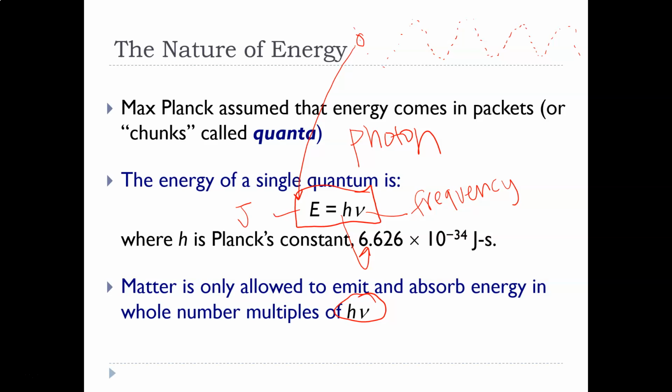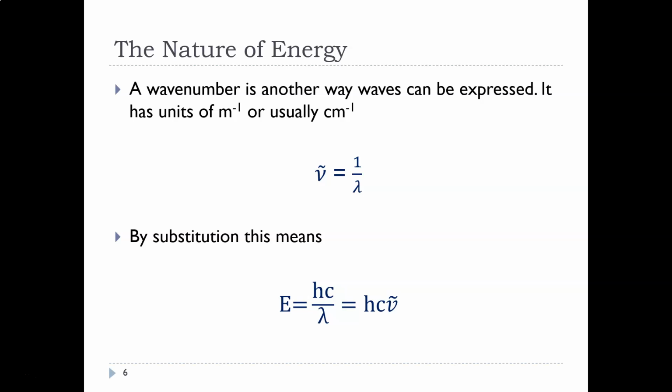Now, using substitution, this equation is the same as this equation. All I did was substitute it in. I solved this equation for frequency and then substituted that in. So instead of h times frequency, it's h times c divided by lambda, which is wavelength. So you can use either version of this. h is a constant, so it'd always be given to you as well. So light is a wave, light is a particle, and we can calculate the energy of that particle.